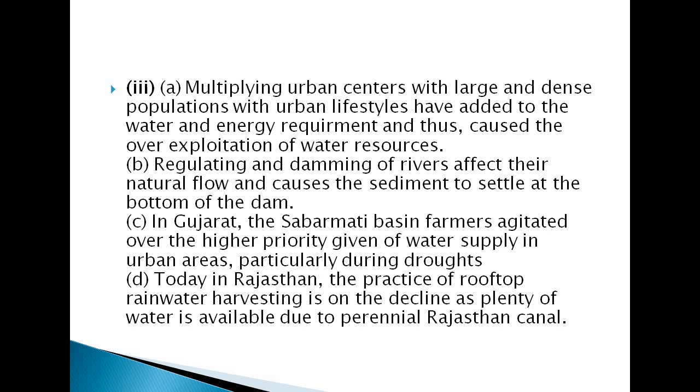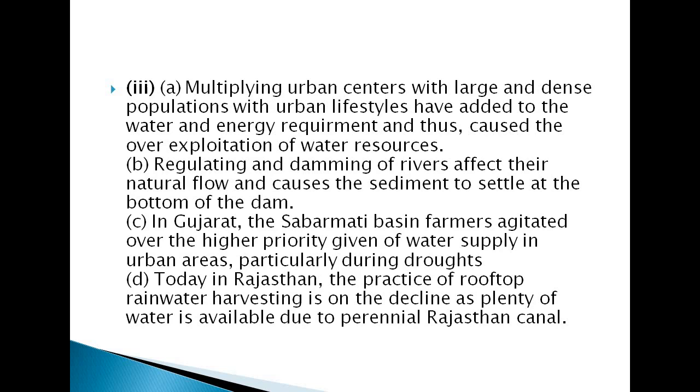The second statement they had given was that regulating and damming of rivers does not affect the river's natural flow and its sediment flow. So it does affect. The correct statement here is: regulating and damming of rivers affect their natural flow and cause the sediment to settle at the bottom of the dam. So it does affect the natural flow of the rivers, and it causes sedimentation also, because the sediment which comes from the reservoirs settles at the bottom of the dams. The water settles down there and is not moving, so it is creating a hindrance in the natural flow of these rivers.